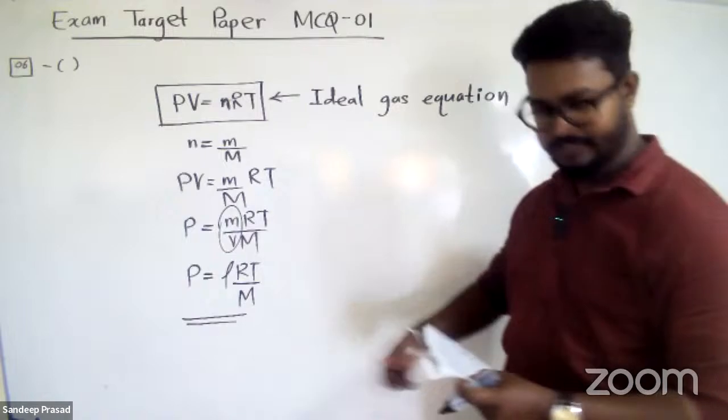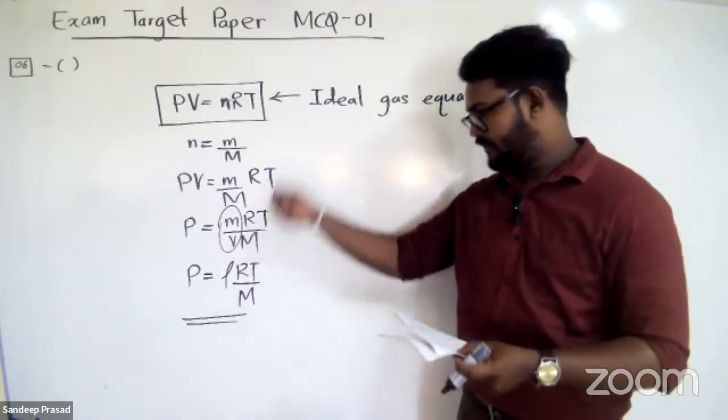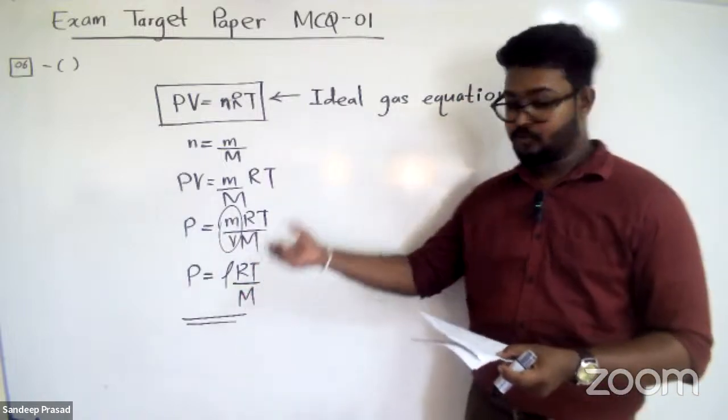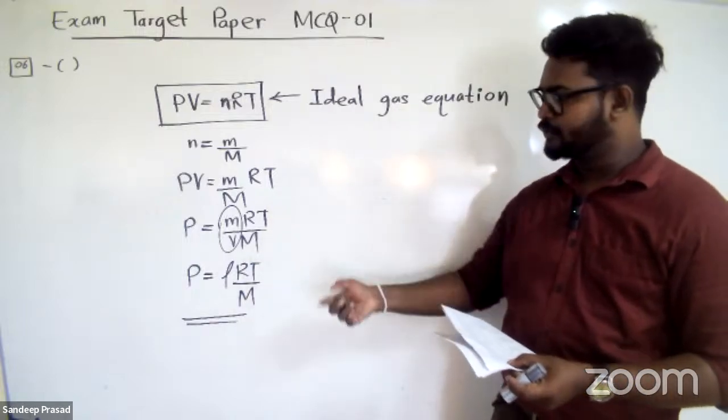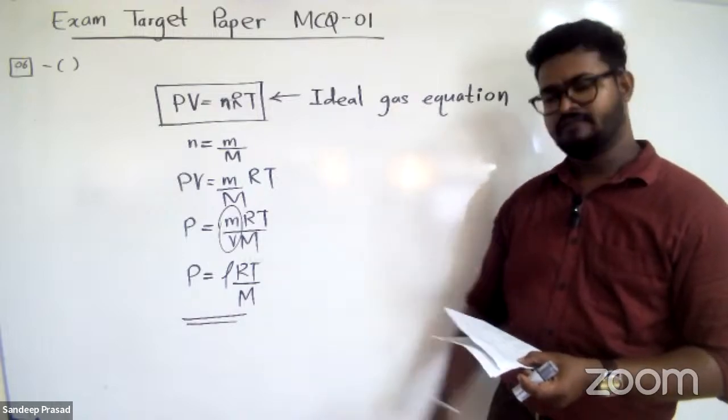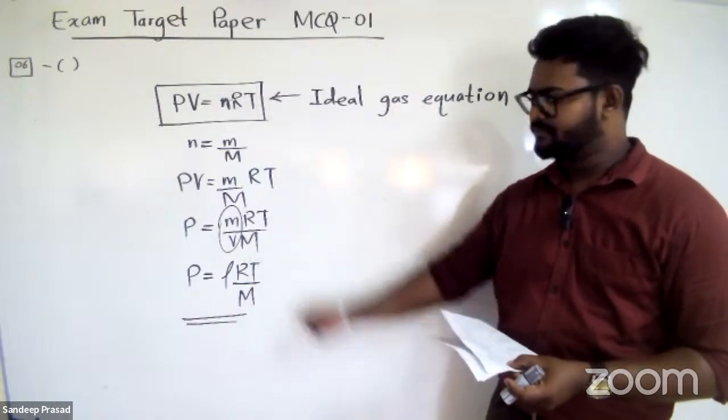So we don't have to derive that one. They have already given this. But this is the way that we should know this one, right? In a past paper, I think a very recent past paper, 21 or 22, they have given in the structured paper, derive an equation for density or something, right?